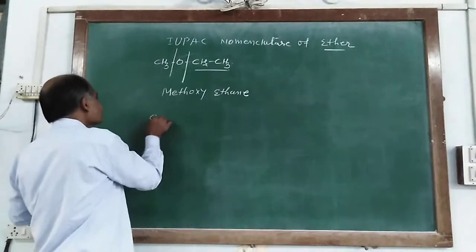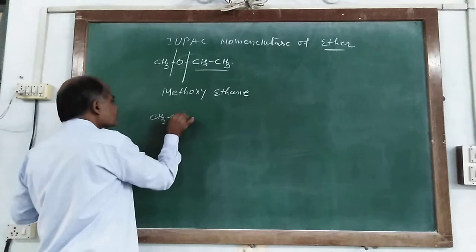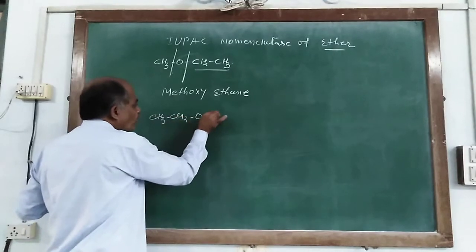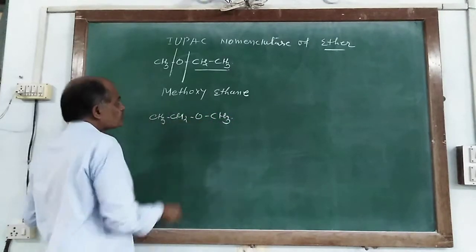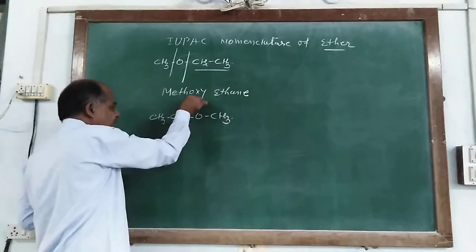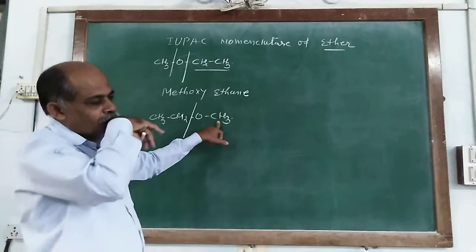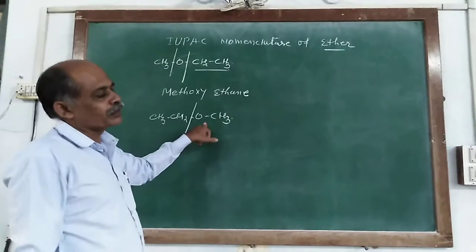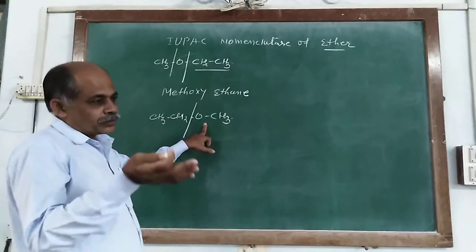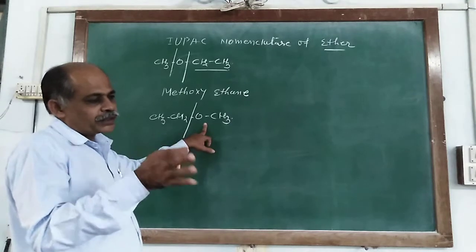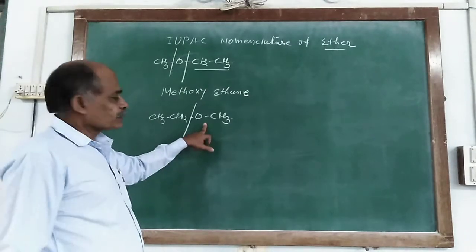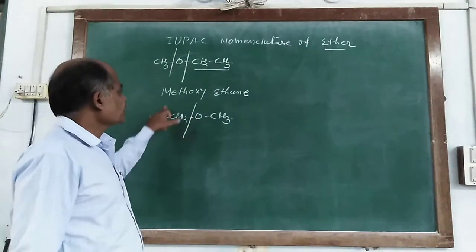Similarly, CH3CH2OCH3. Here we part from this side and oxygen is taken with the alkyl group having fewer carbon atoms, so it is methoxyethane.